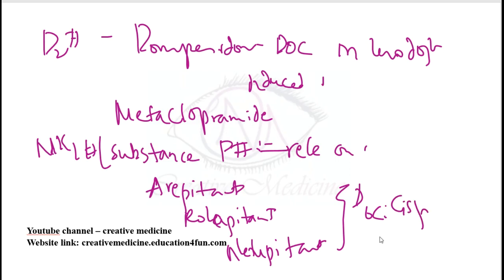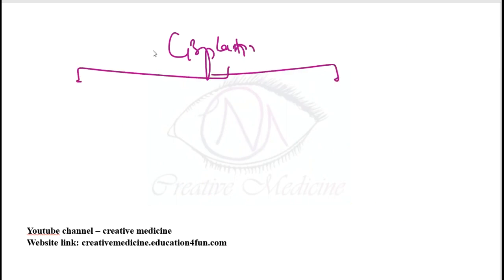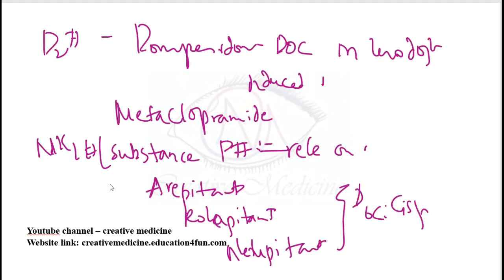This cisplatin-induced vomiting is of two types. One is vomiting within 24 hours, and the other is vomiting after 2 days. 5-HT3 blockers are used for cisplatin-induced vomiting within 24 hours, and after 2 days NK1 blockers are used. The NK1 receptor blockers are aprepitant, rolapitant, and also netupitant.